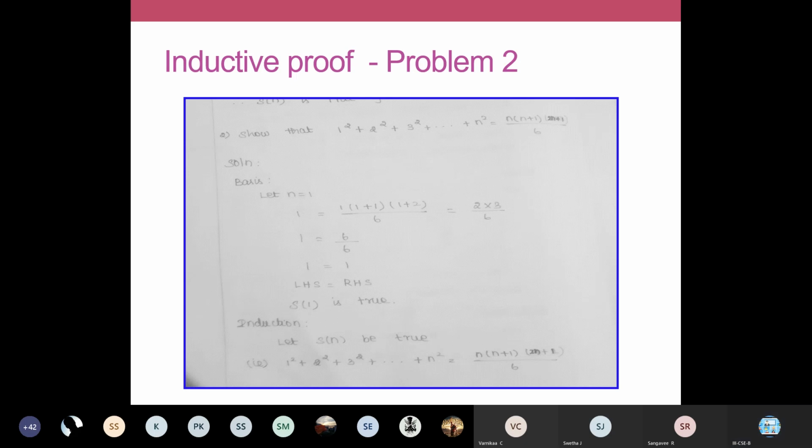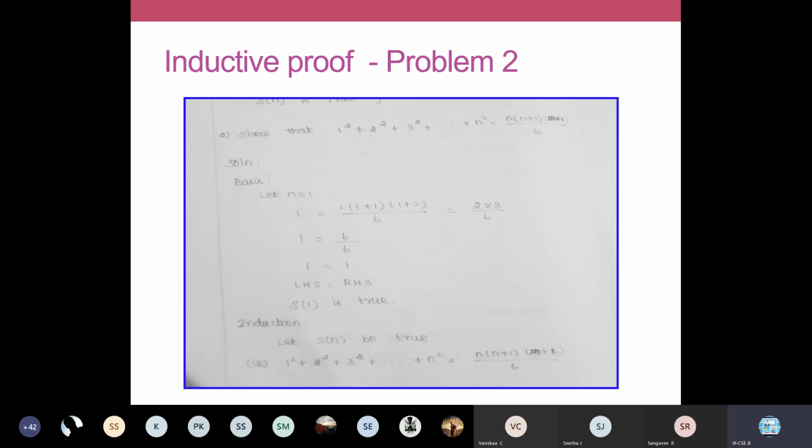You multiply everything, so it is 2 into 3 by 6. So 6 by 6 it is 1. Since your left hand side and right hand side are the same, S of 1 is true. So the basis step is going to be the same for all problems.